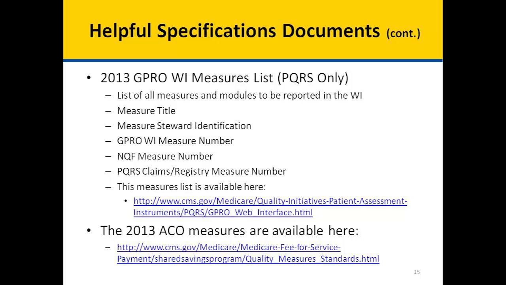The 2013 GPRO Web Interface Measures List, which is for PQRS GPRO only, is a list of all measures and modules to be reported in the web interface: the measure title, Measure Steward Identification, GPRO Web Interface Measure Number, NQF Measure Number, PQRS Claims/Registry Measure Number. Again, this measures list is available on the GPRO Web Interface portion of the cms.gov website at this link. The 2013 ACO measures list is available on the Shared Savings Program portion of the cms.gov website at this link.